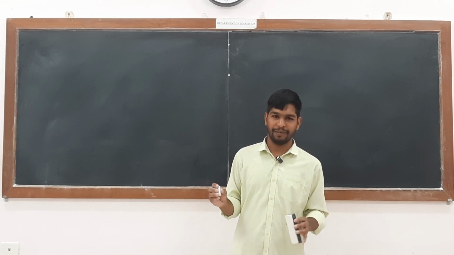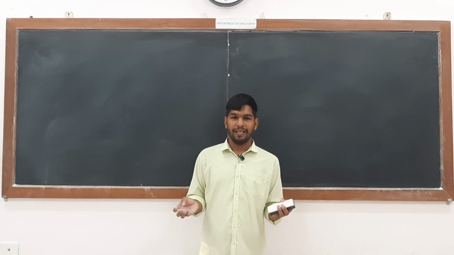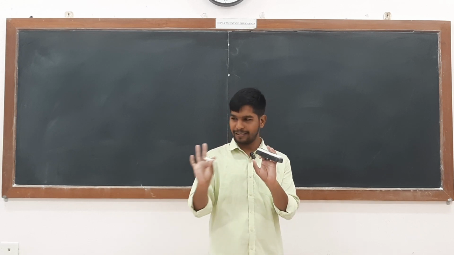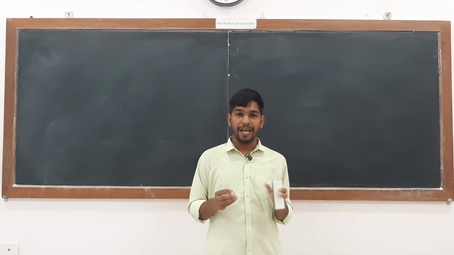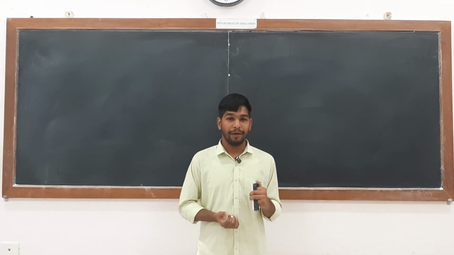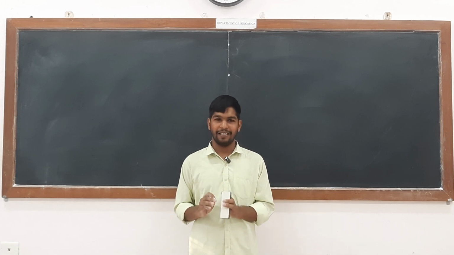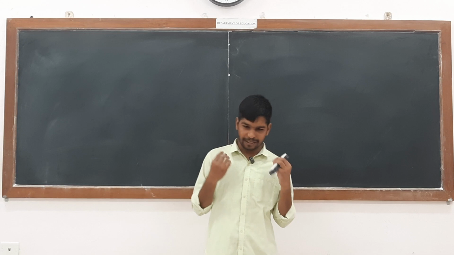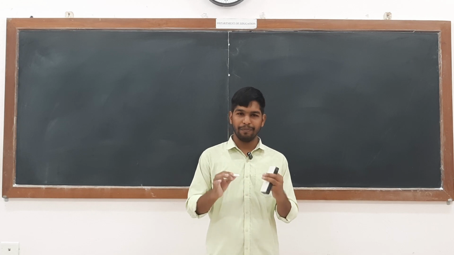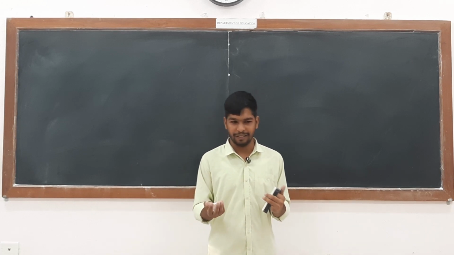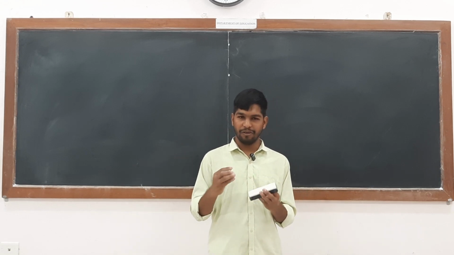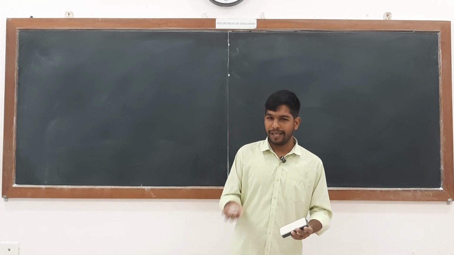Whatever object we are looking at, for example, if I come to this classroom in the daytime, whatever objects and things are there in my classroom, I will be able to see easily. But if I repeat the same thing at night, will I be able to see all these? All the objects, this bag, board, duster, everything will be there in the classroom, but I will not be able to see them because at night time the amount of light is zero or very less. This is about light.